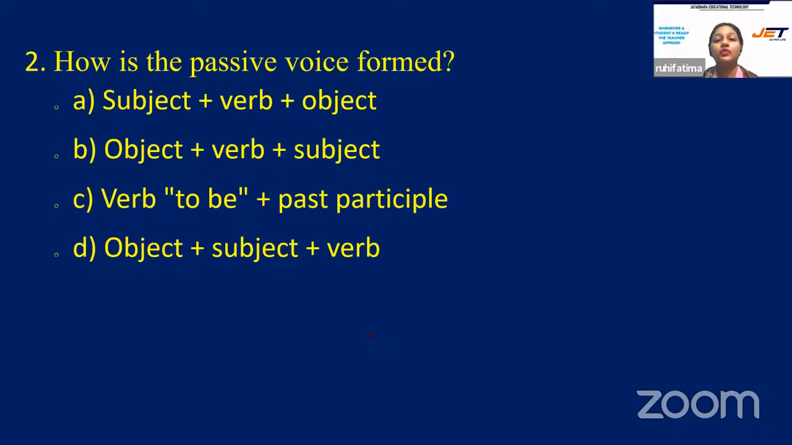Next question. Now this question you will have to tell me. Being the first question, I told you the answer. How is the passive voice formed? And your options are A, subject plus verb plus object. B, object plus verb plus subject. Or is it C, verb to be plus past participle? Or is it option D, object plus subject plus verb?